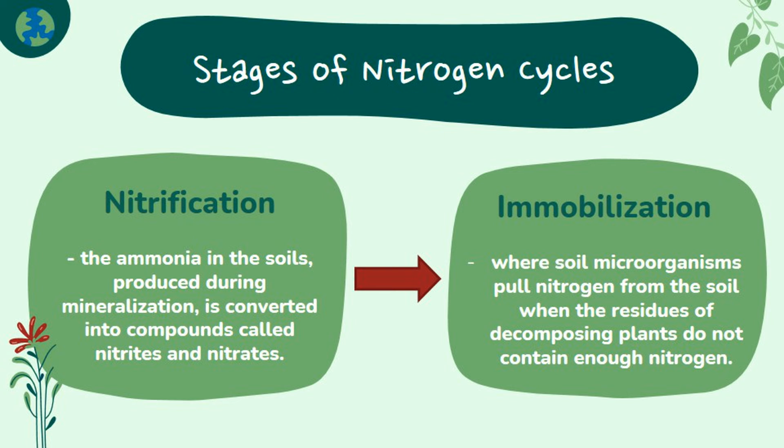through their root systems. The fourth stage of the nitrogen cycle is immobilization, where soil microorganisms like plants pull nitrogen from the soil when the residues of decomposing plants do not contain enough nitrogen. Immobilization is important because it helps control and balance the amount of nitrogen in the soils by tying it up or immobilizing the nitrogen in microorganisms.